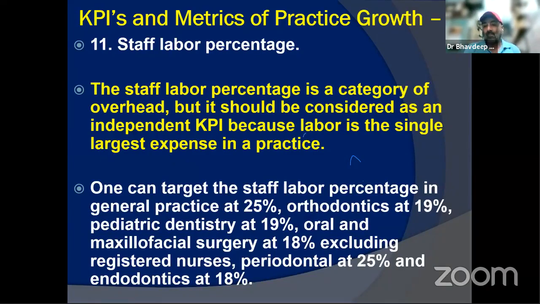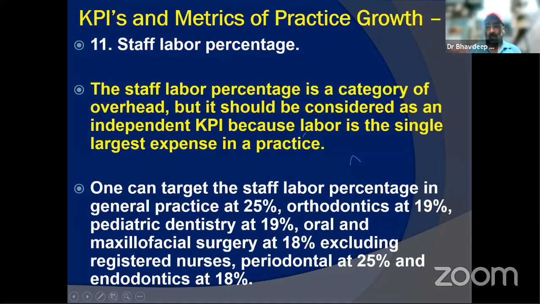So then another indicator is the staff labor percentage. It is kind of an overhead only, but I would say consider it as an independent KPI also, especially those who have big setups and multiple assistants. Those who have 2 to 5 assistants can consider the staff labor percentage, because labor is one of the largest expenses in today's practice.